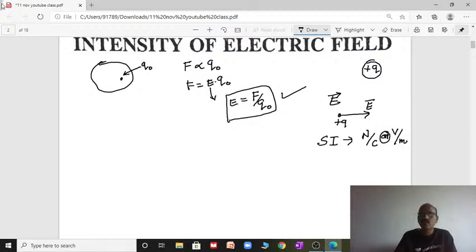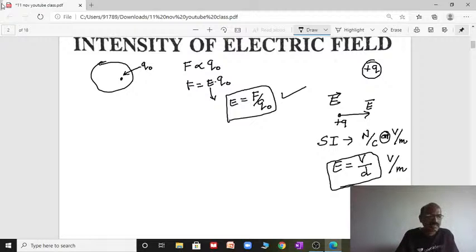We know the relation electric field equals V by D or L. Remember, this is the relation between electric field and electric potential. So that is why I showed you two units for electric field or intensity of electric field: Newton per coulomb or volt per meter.